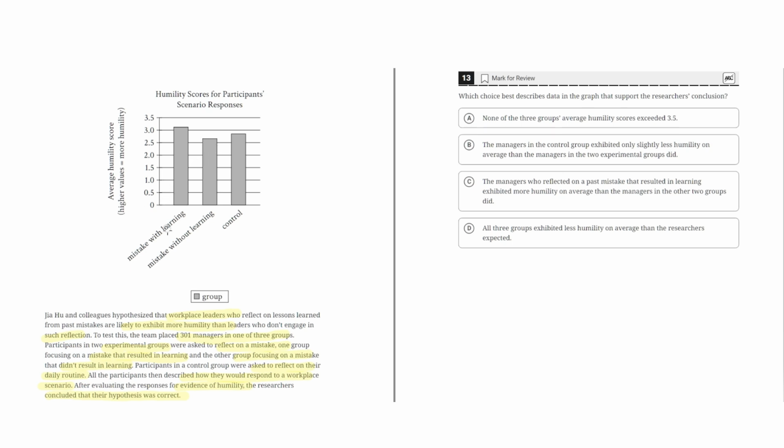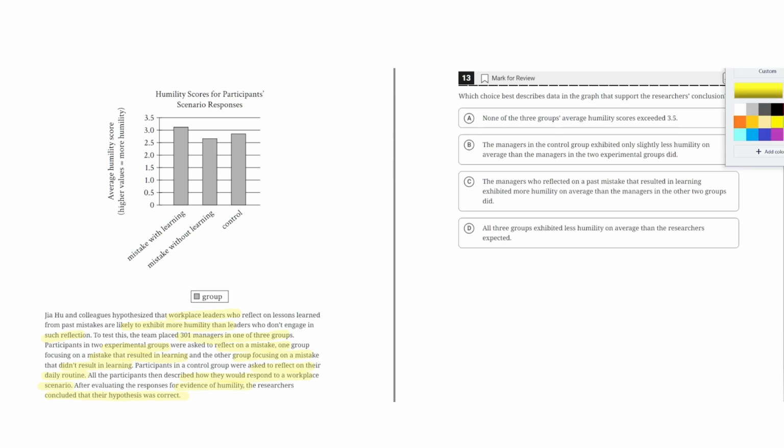And from this graph, you can clearly see that the mistakes with learning showed a higher average humility with about a 3.1 average humility score. Mistakes without learning scored the lowest average humility with about a 2.6 humility score, and the control group scored in between these two with a roughly 2.7 or 2.8 humility score.